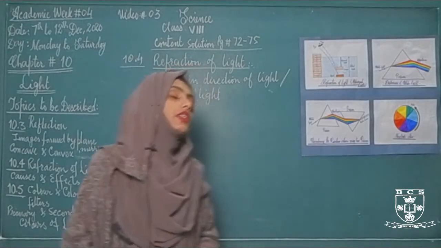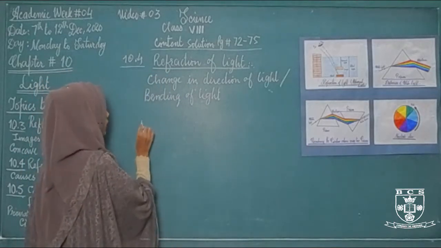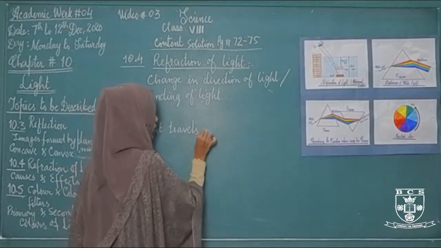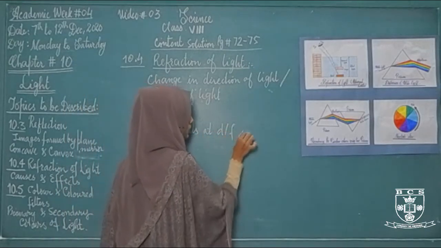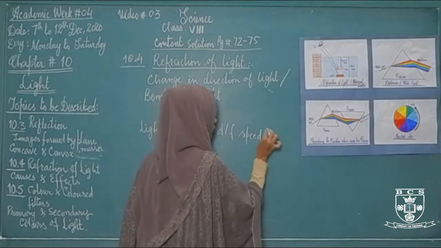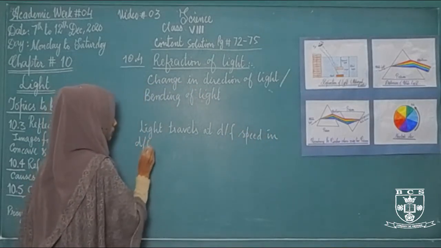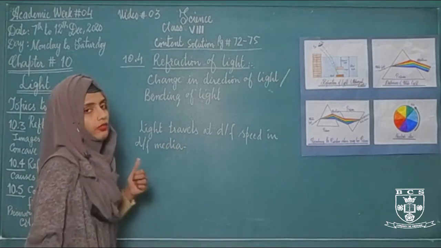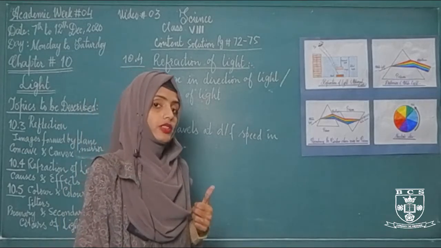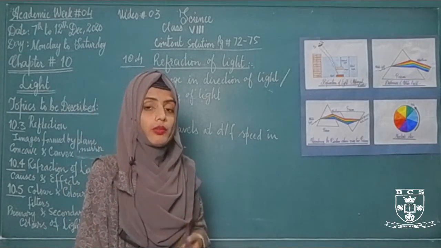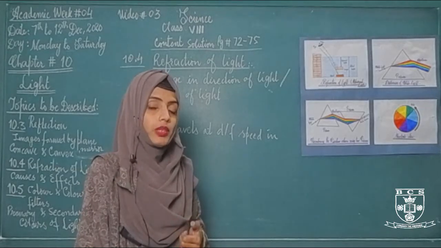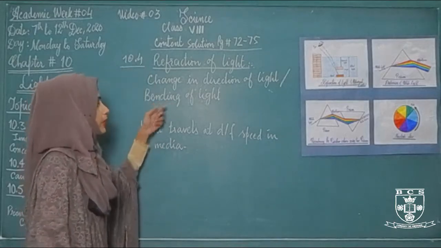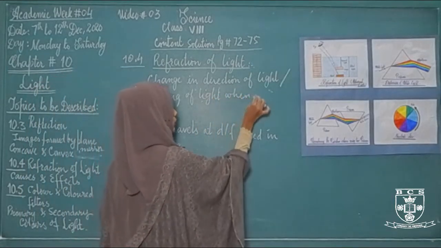There is a reason behind this, and the reason is that light travels at different speed in different media. That property of light we have discussed in the last video class when we were discussing the properties of light, that light travels at different speeds in different media. This is the reason why the light bends.